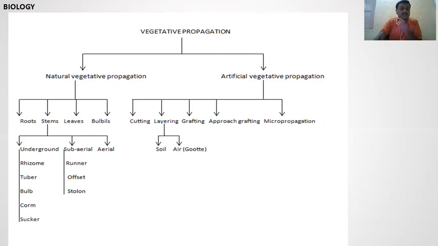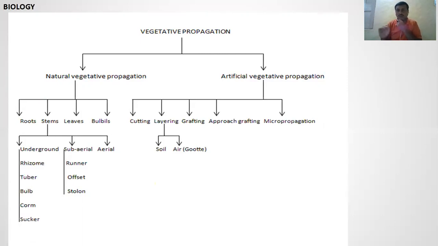The stem grows horizontally, thick, fleshy, and non-green. With any mechanical injury or force, they separate to produce new offspring.